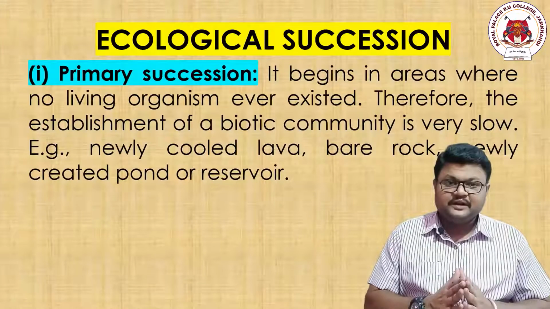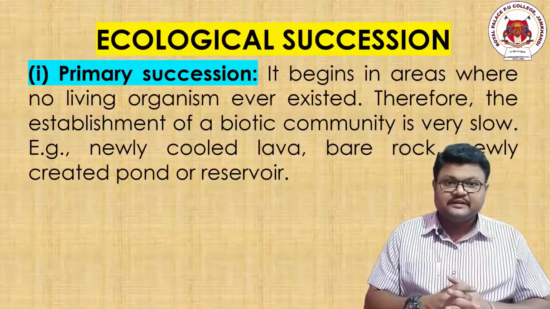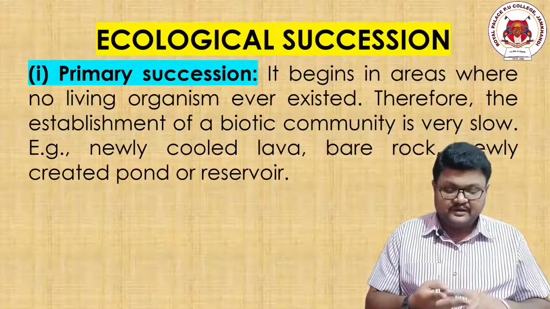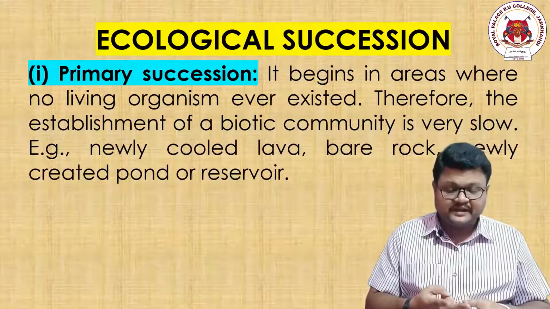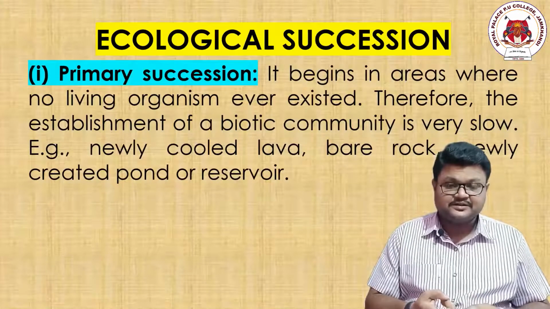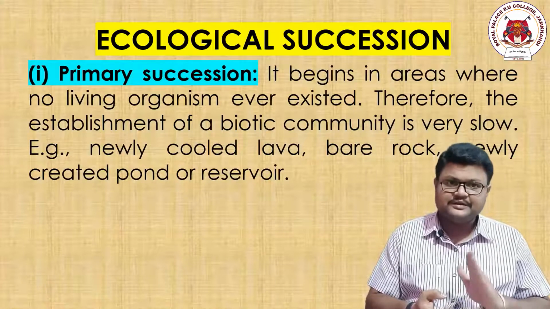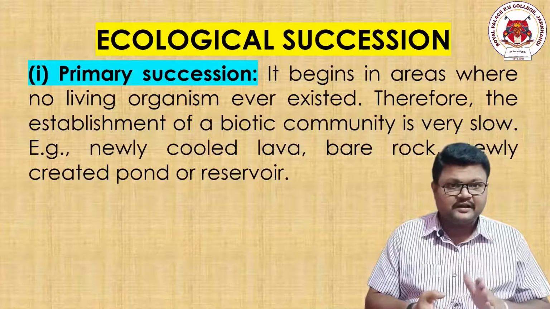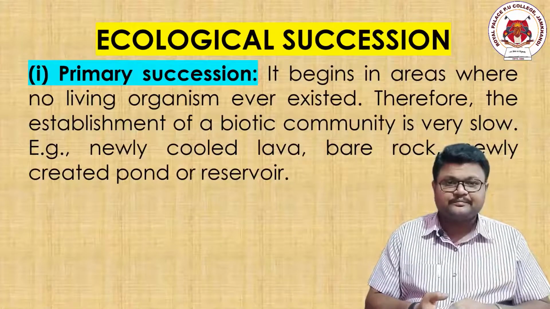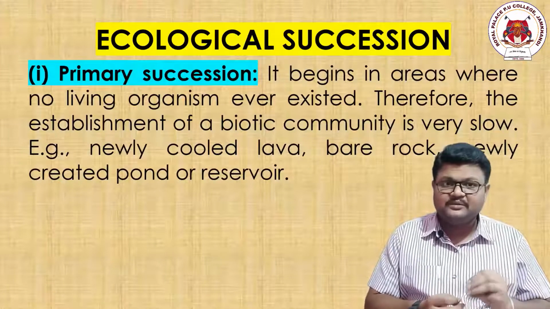Remember, I am telling you the word succession in the basic terminologies: it is an increase in the population size, an increase in the community size, which can be sequential, gradual, and predictable. In the end, it should increase in its size, population, composition, richness, etc. Now, the first one is primary succession. What do you mean by this?